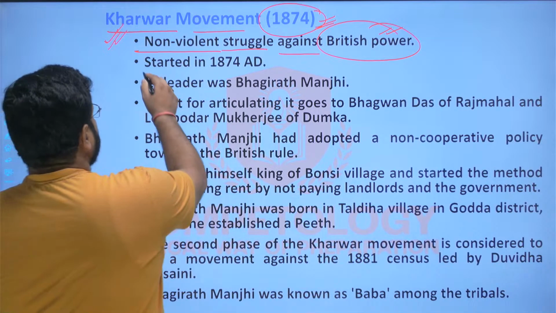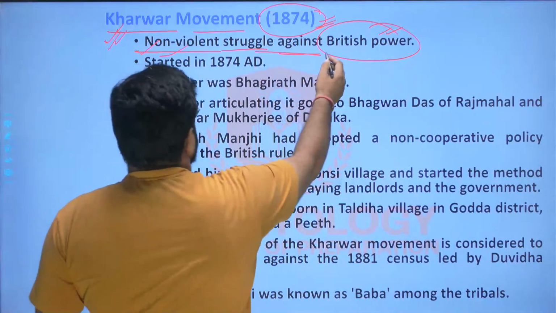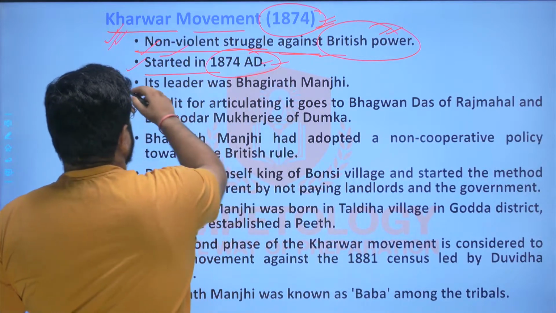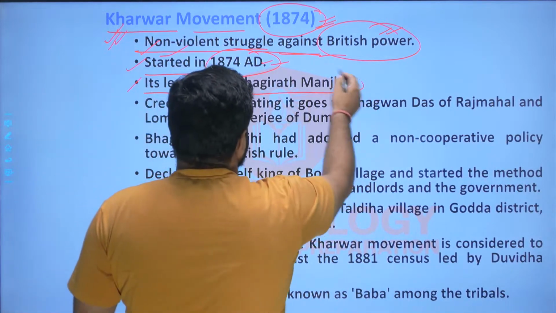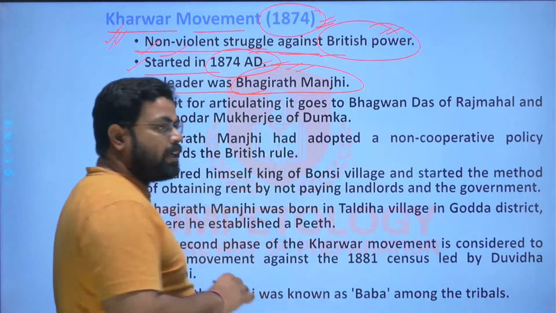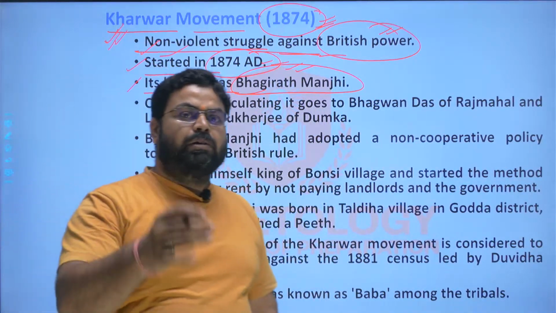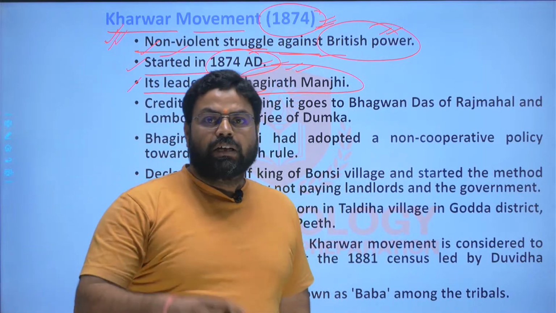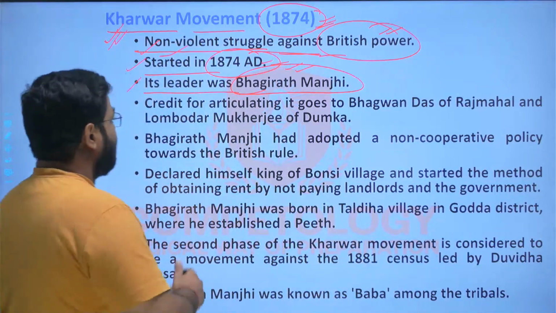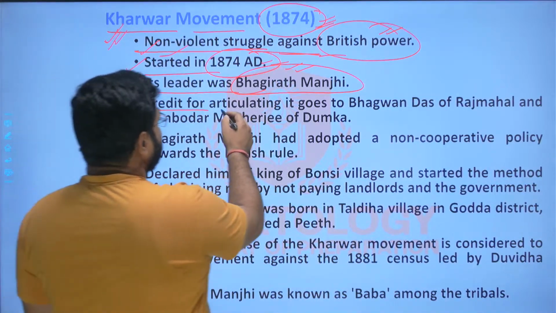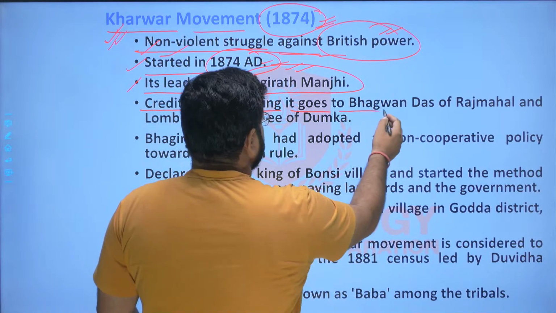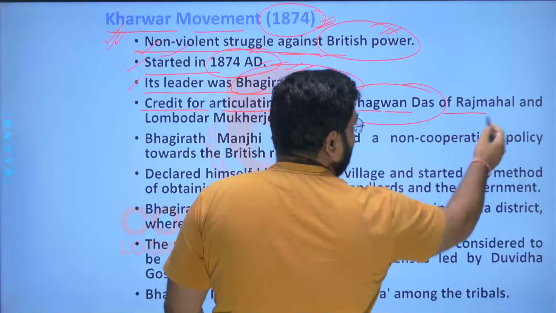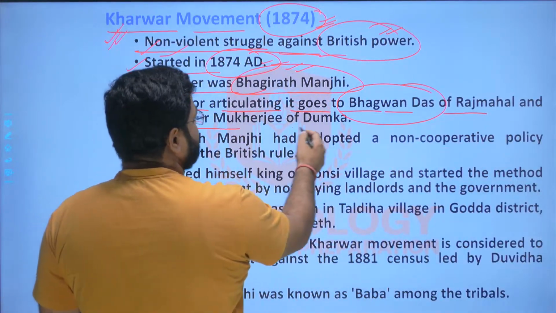So here it was a non-violent struggle against the British power, and it started in 1874 AD, and its leader was Bhagirath Manjhi. About Bhagirath Manjhi we have already discussed in the videos on the personalities of Jharkhand, and he is credited for articulating it, along with Bhagwan Das of Rajmahal and Lambodar Mukherjee of Dumka.